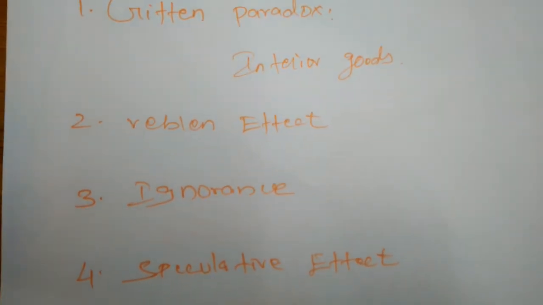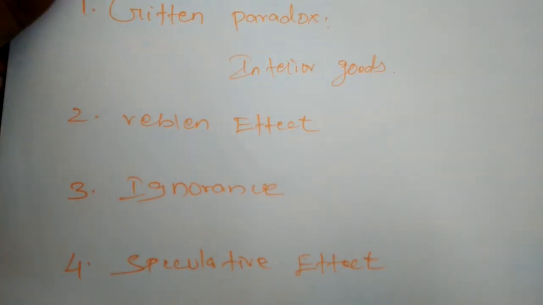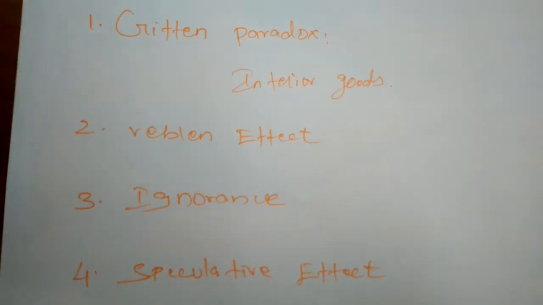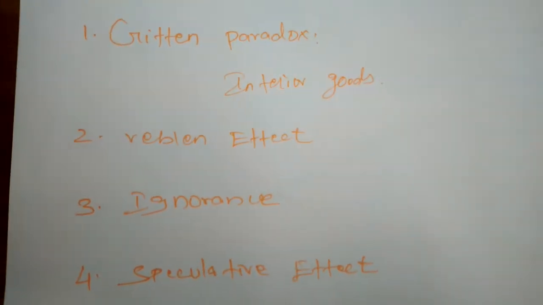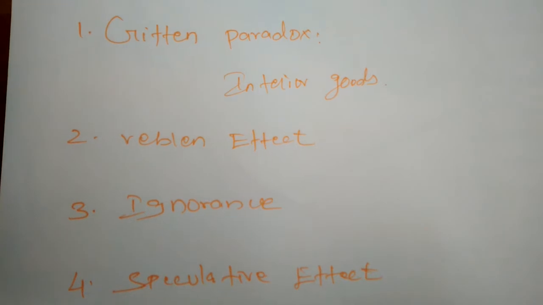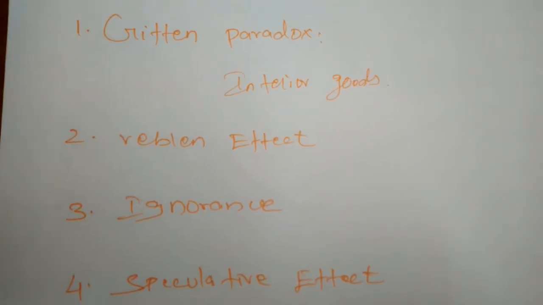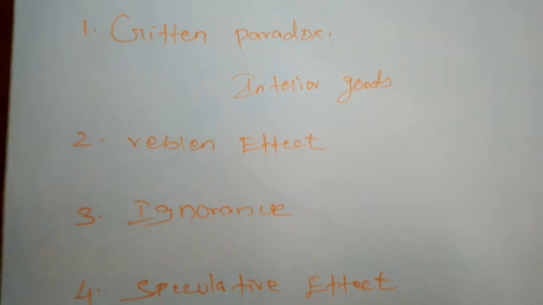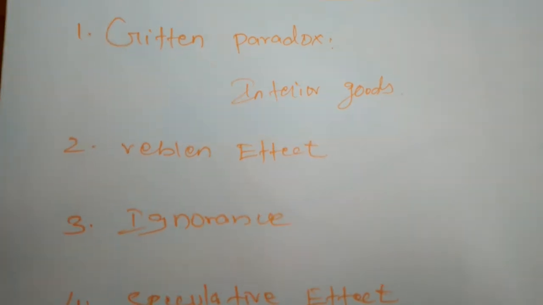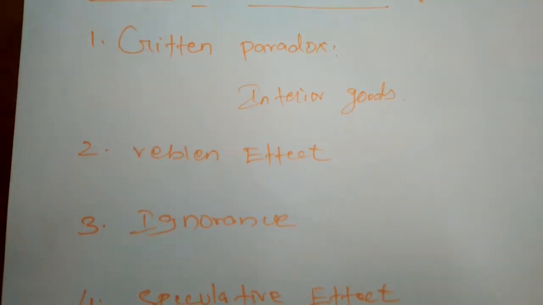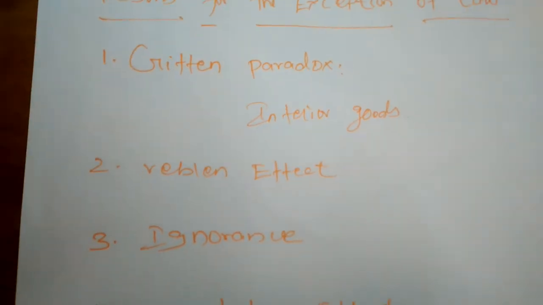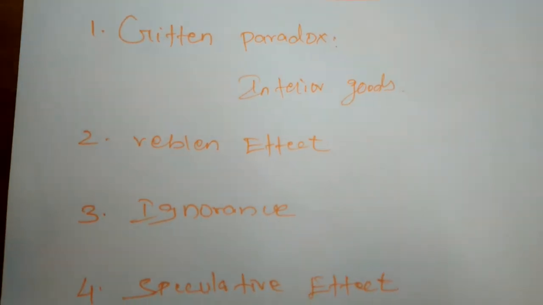Next one is the Veblen effect. One of the economists, Veblen, formed this effect. This effect is also called the demonstration effect. Demonstration effect means normally the rich people have one character: they want to expose their fame and their personality. In which form will they expose their fame? Whenever they use luxury, comfortable, or high-priced commodities only, they can expose their fame.